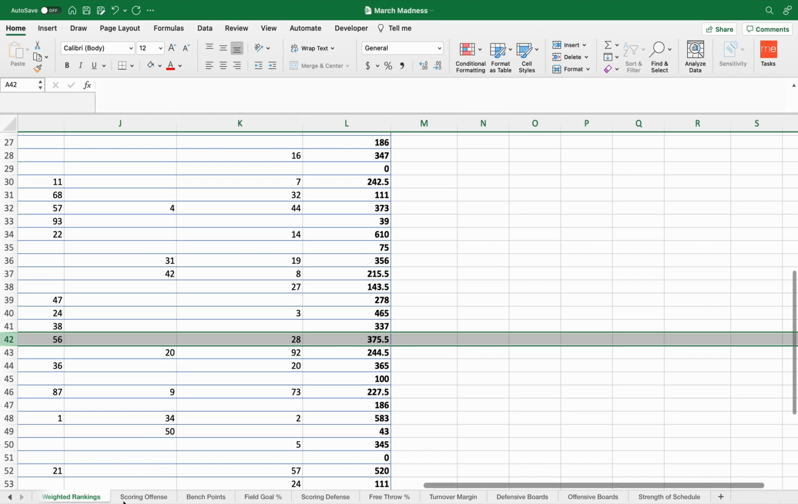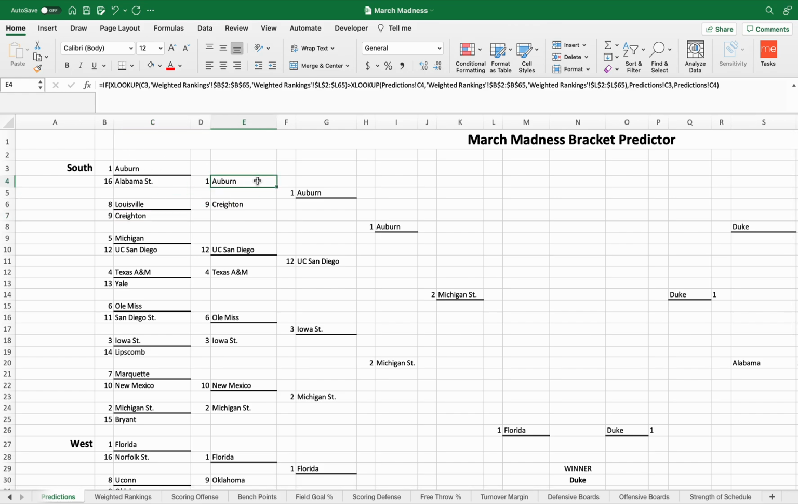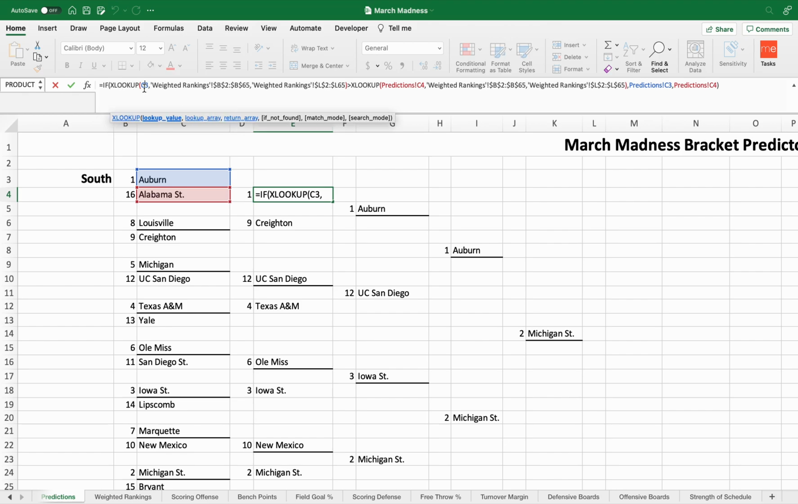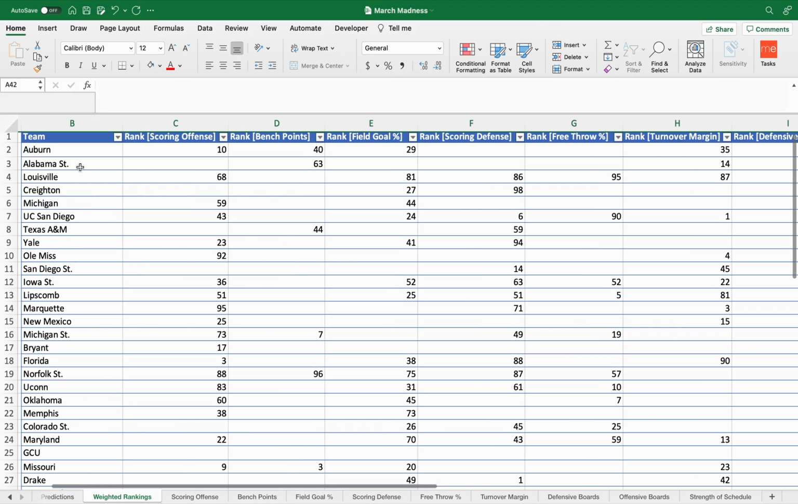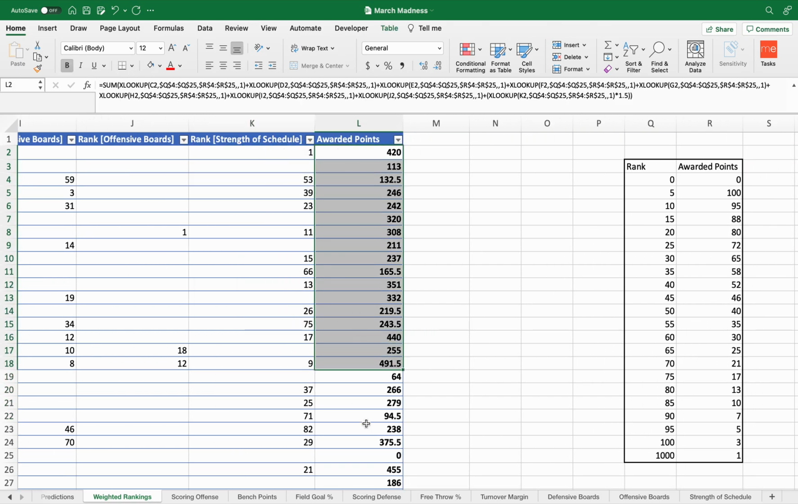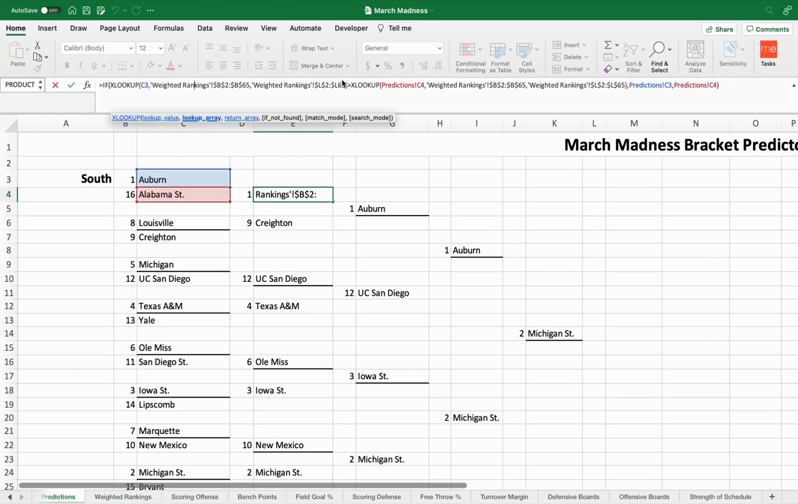Now if we go back to the predictions page, what I'm doing is essentially taking IF statements, and I'm saying, okay, XLOOKUP, again, I'm finding this value for Auburn, C3, and then I'm going to go back to my weighted rankings page, and try to find the name Auburn anywhere in this column here, and then I want it to return the associated points that they received. So it says, okay, find the number of points Auburn receives. If that number is greater than the number of points that Alabama State receives, then I want you to return the name Auburn. If not, I want you to return the name Alabama State.